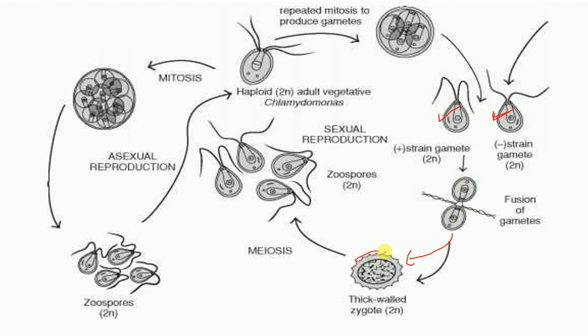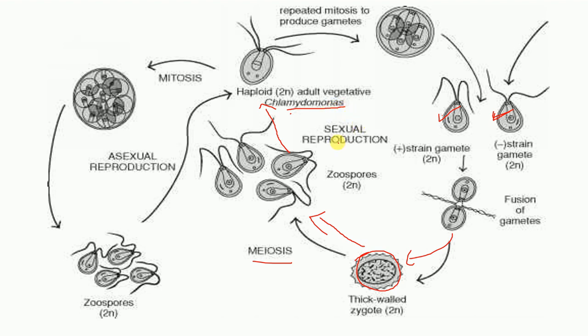This zygote has the capacity to survive in such adverse conditions, and whenever the condition becomes favorable, it will divide meiotically and again form spores, and these spores have the capability to produce a whole new plant. This is the life cycle of chlamydomonas.